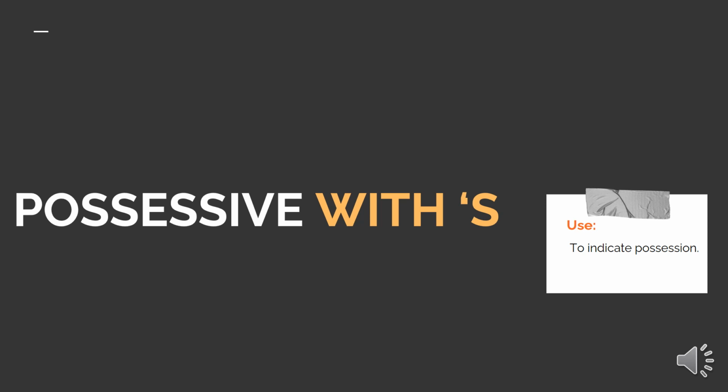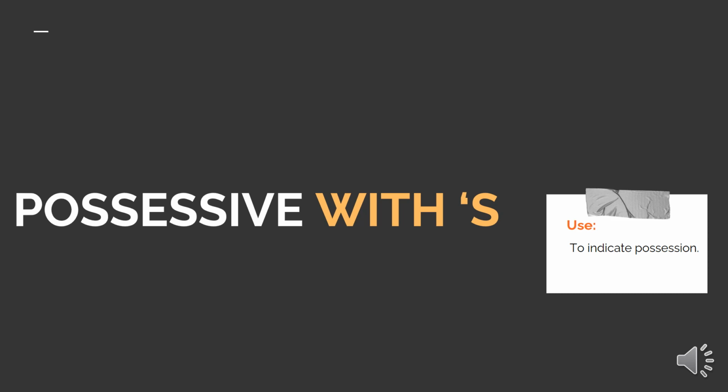First, we have possessive with apostrophe S. When do we use possessive with S? We use possessive with apostrophe S to indicate possession. Possession is the same in Spanish.